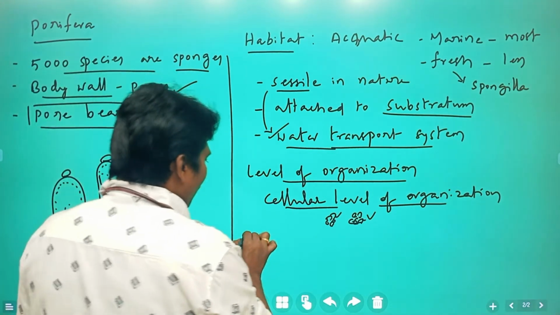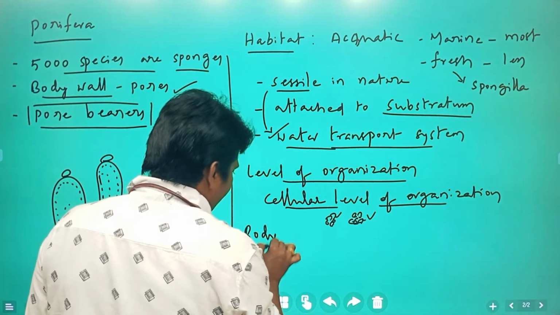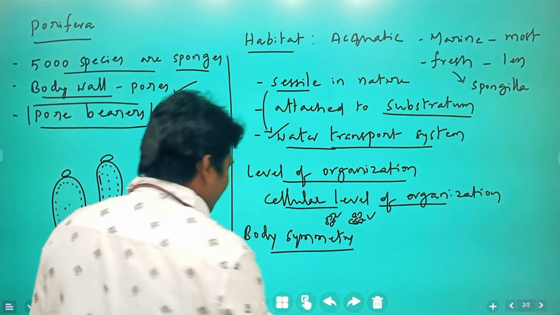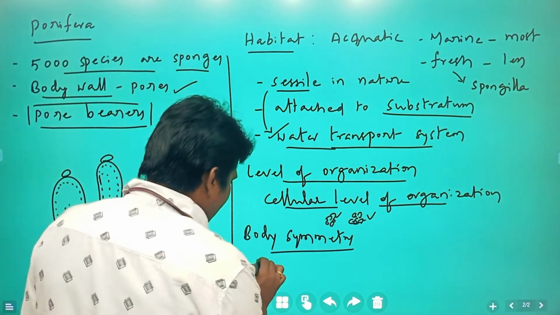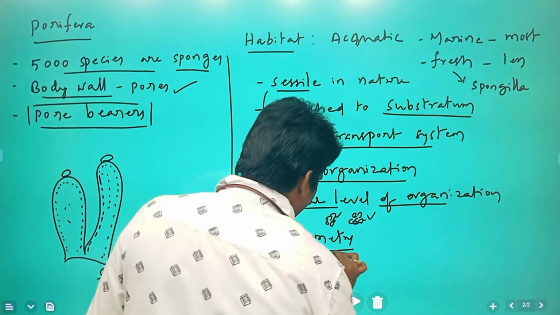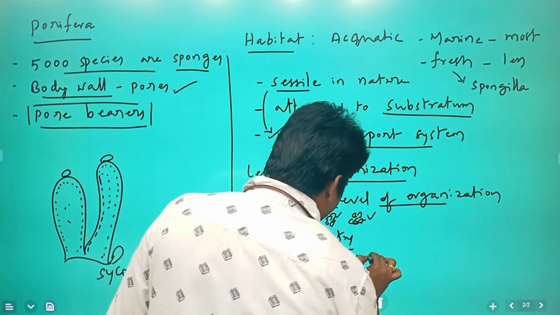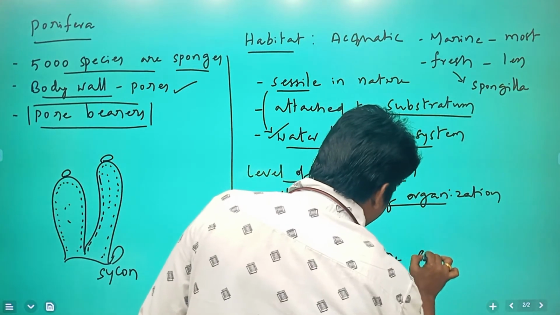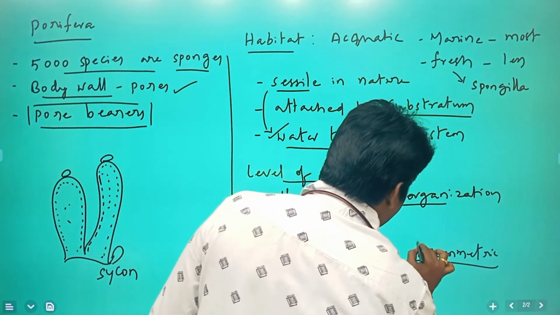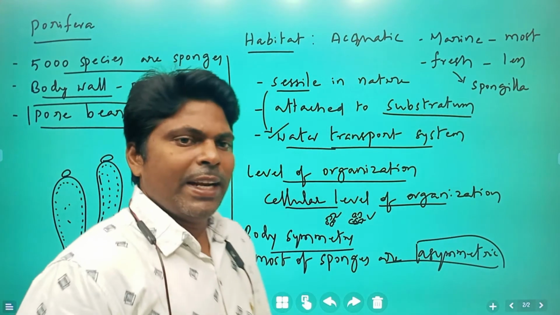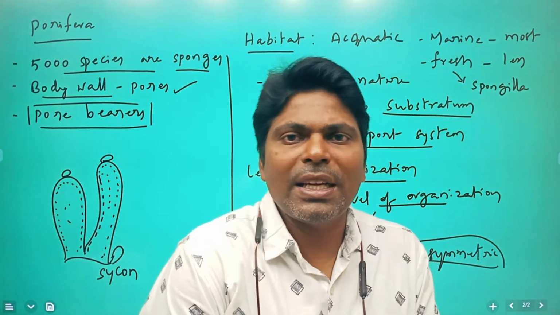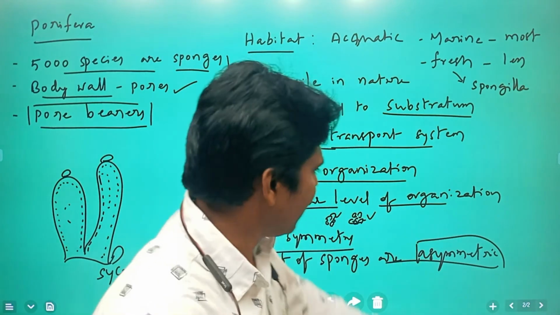Okay, next, body symmetry. Most of the sponges are asymmetric. Most of the sponges are asymmetric. What is meant by asymmetric? When any plane passing through the central axis of the body does not divide it into equal halves, that is asymmetric.